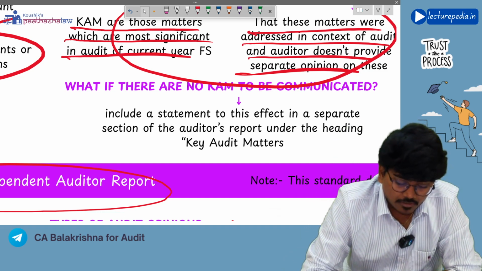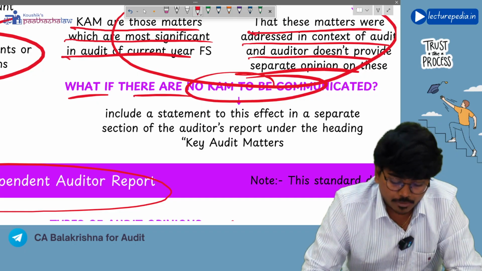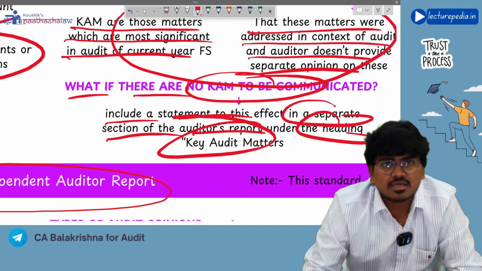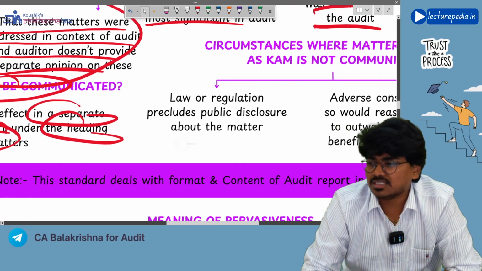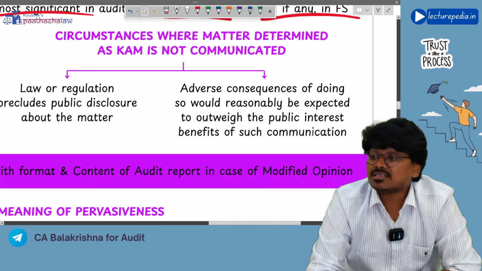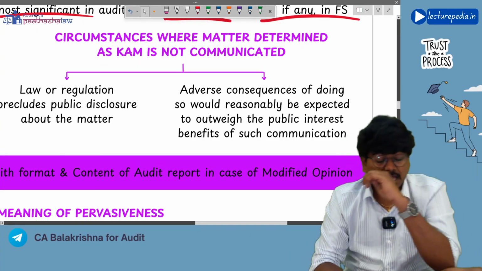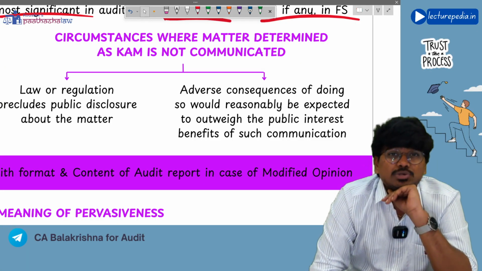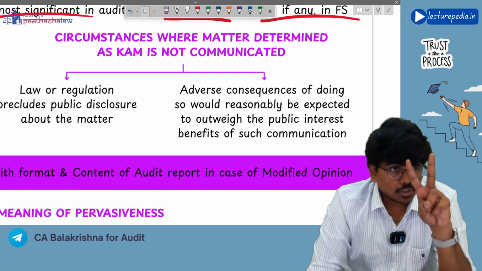Understood? If there are no CAM to be communicated, include a statement to this effect in a separate section of the auditor's report under the heading CAM. Understood? Yes. Next, circumstances where the matter determined as CAM is not communicated. Now you have determined certain matters as key audit matters, but you decide not to communicate them in two situations.